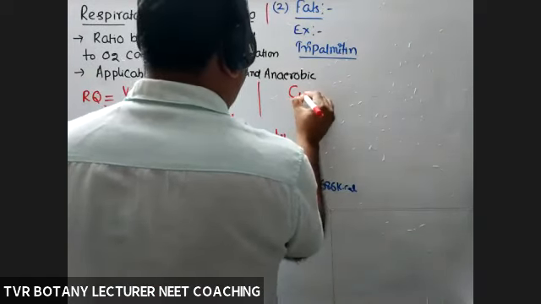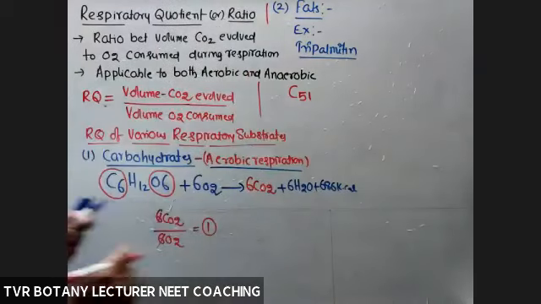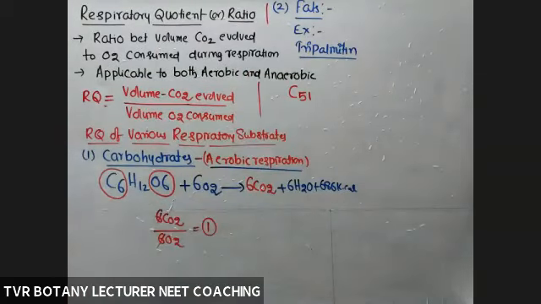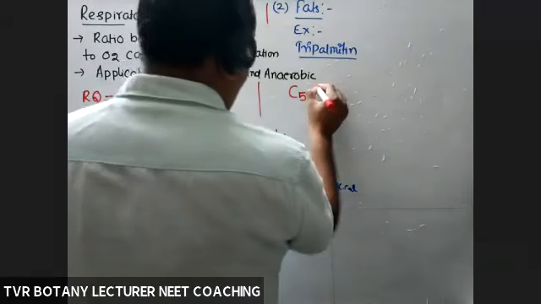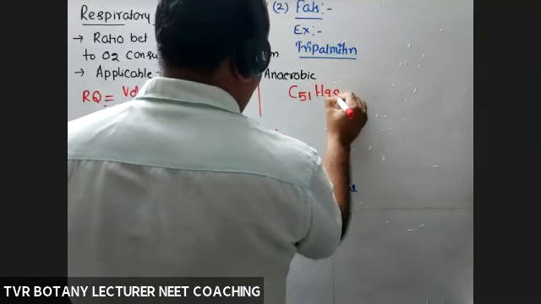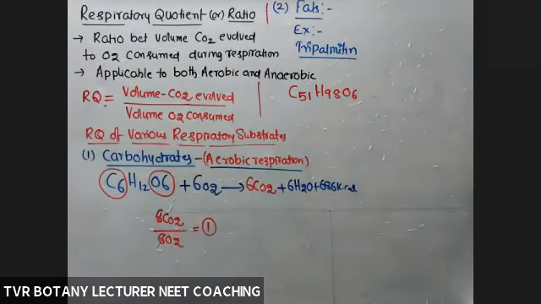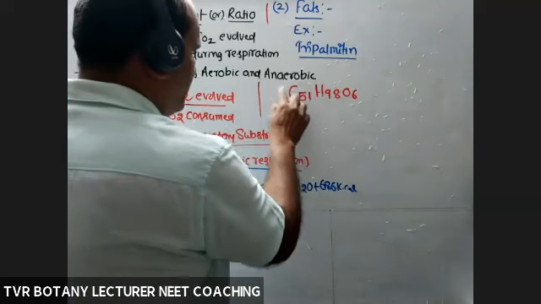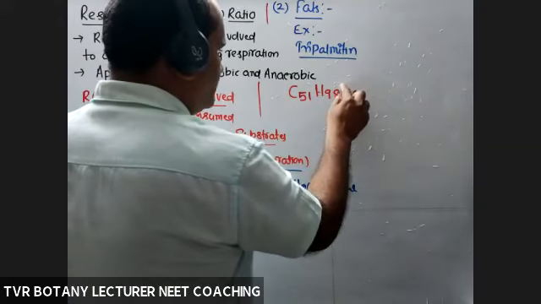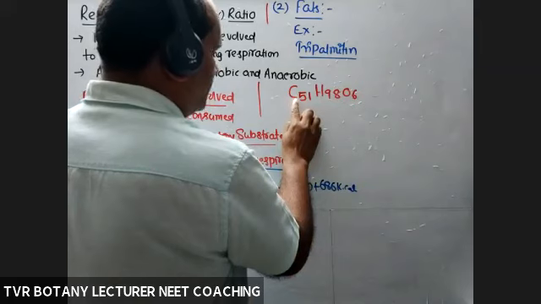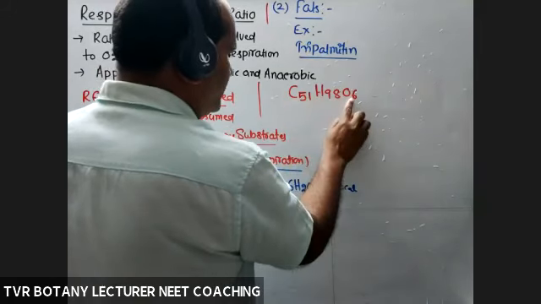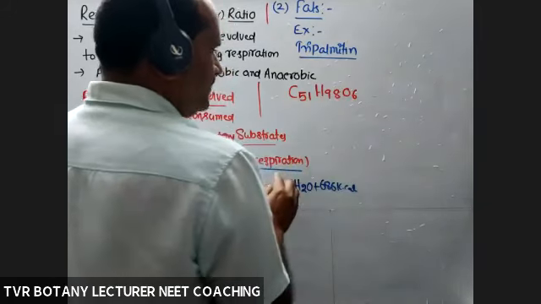Carbon C51, H98, O6. Now compare the number of carbon atoms and oxygen atoms. Carbon number is 51, oxygen atoms only 6.